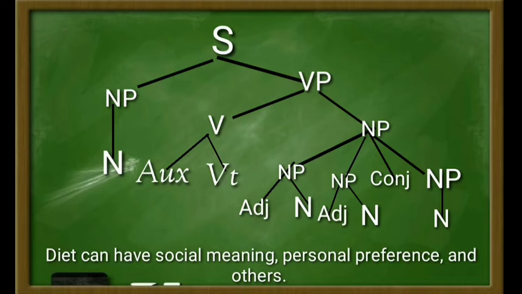And then noun phrase here falls into four: noun phrase, conjunction, and then noun phrase.